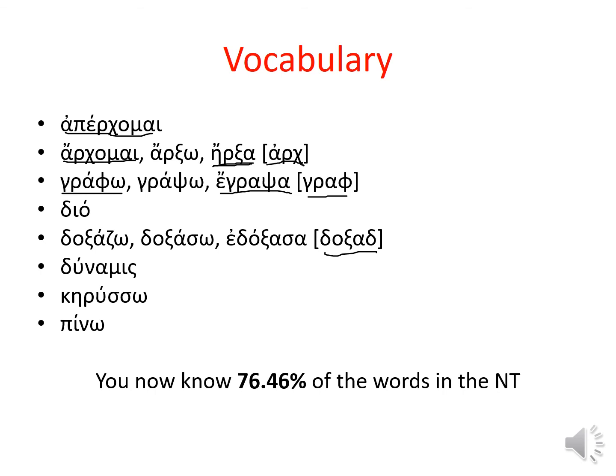Once you understand that we're building off of a common root, and if you understand the rules for the changes of the root, then you will understand what's going on with the principal parts, and they will never look irregular to you. So for archomai, remember that the root is arch, and there are changes occurring to that root that account for the different principal parts. See you next chapter.